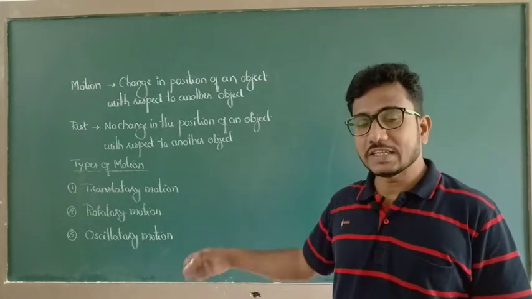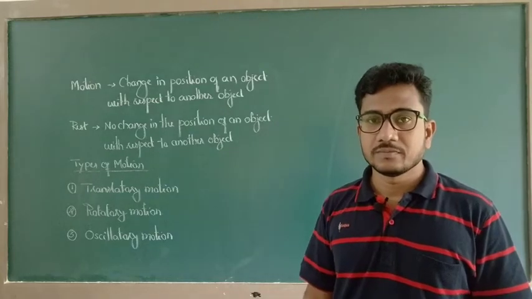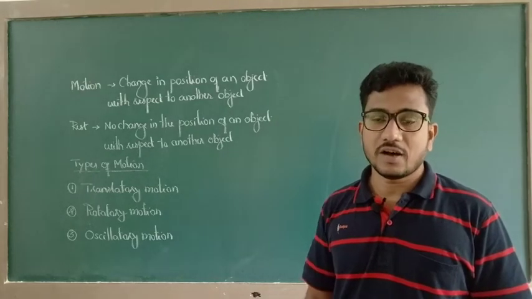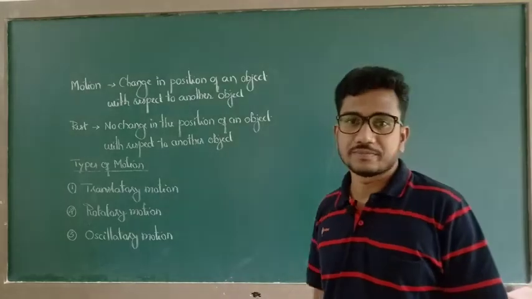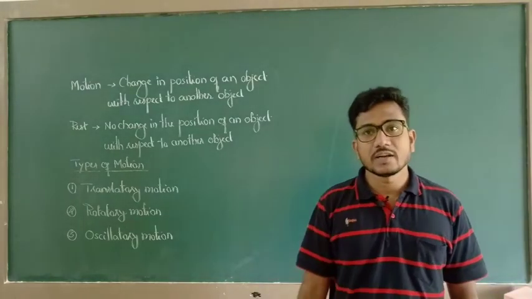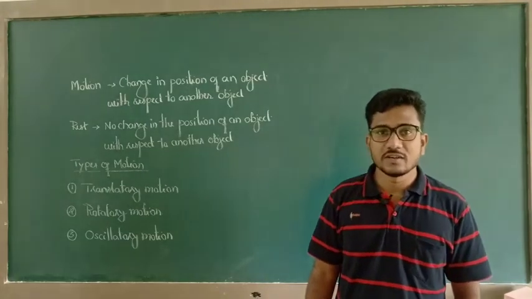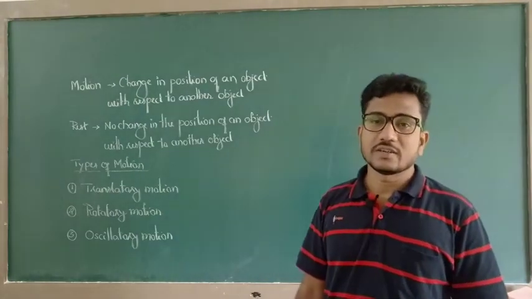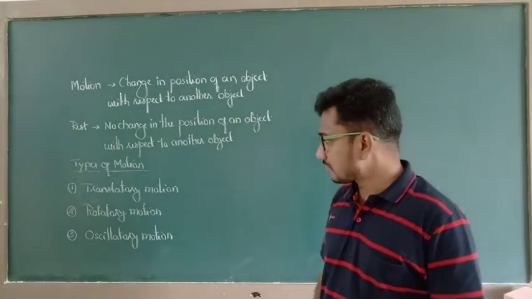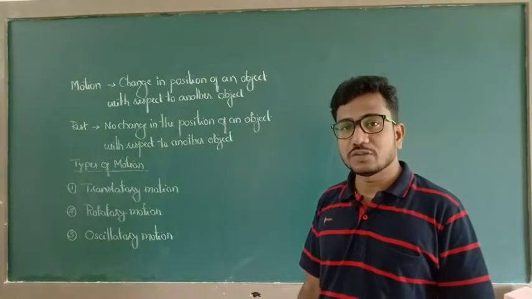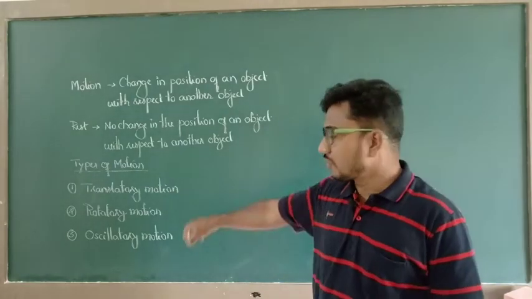If an object is moving around another object, and hence the particles of the object are also moving around another object, then that change in position of the system is said to be rotatory motion.